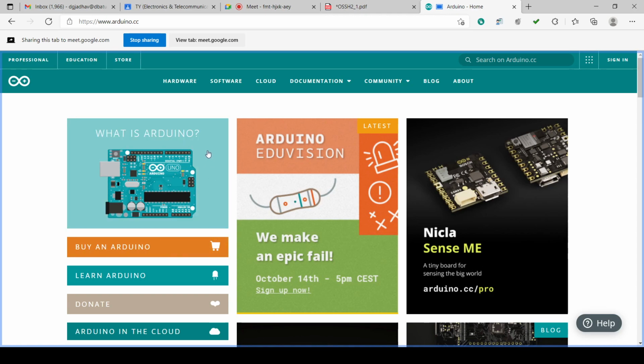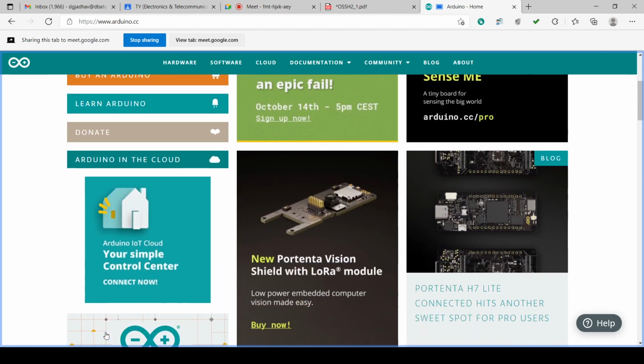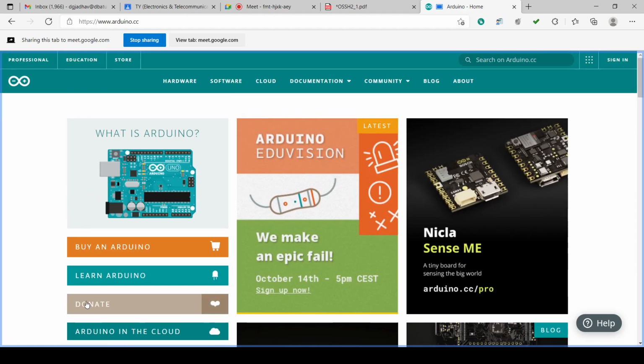So we can check the hardwares, we can check the softwares, etc. You can learn Arduino, many examples are there.